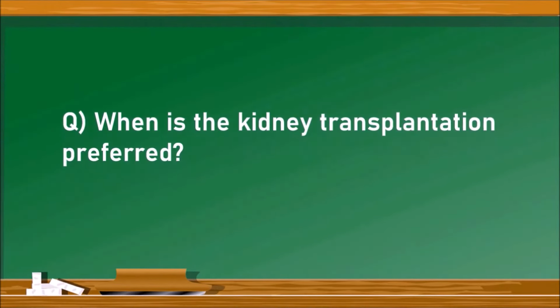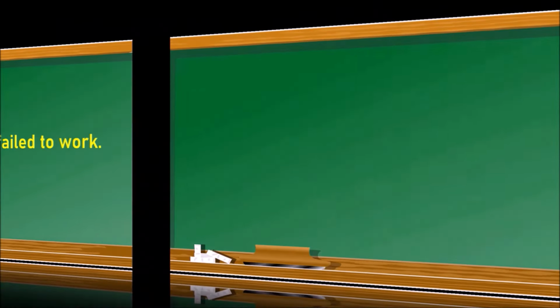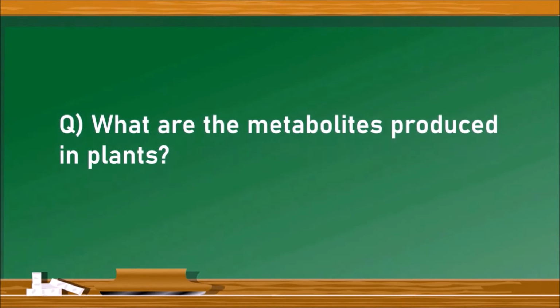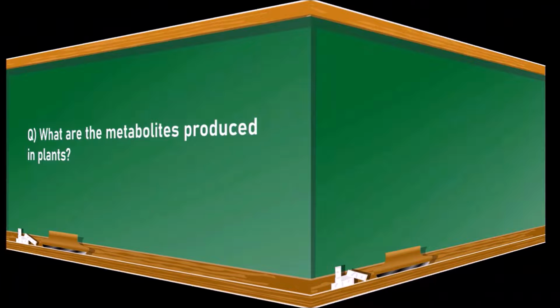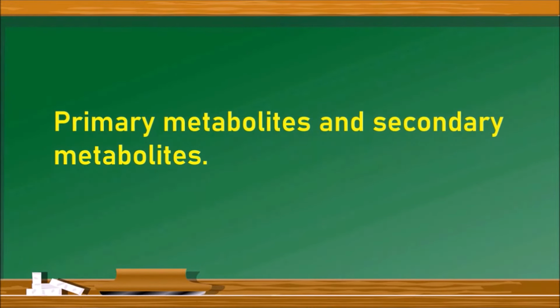Next question. When is kidney transplantation preferred? When both kidneys fail to work, kidney transplantation is preferred. Next question. What are the metabolites produced in plants? There are two types of metabolites produced in plants, such as primary metabolites and secondary metabolites.